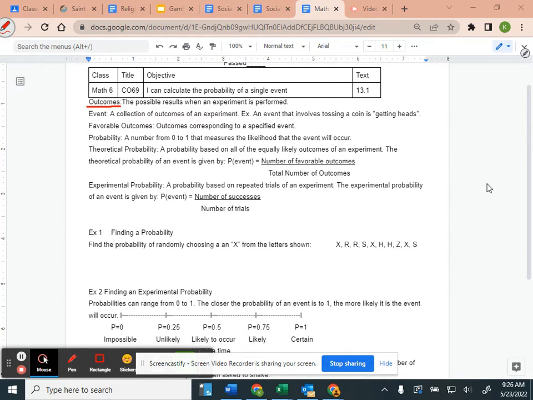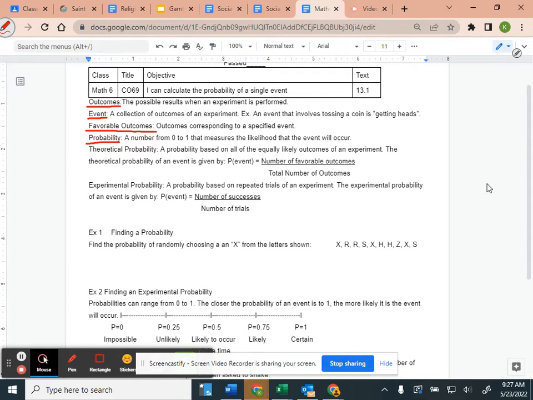Outcomes, the possible results when an experiment is performed. An event is a collection of outcomes of an experiment. So an example would be an event that involves tossing a coin is getting heads. So the event would be getting heads, the event would be getting tails. When you toss that coin, your event is that outcome. Favorable outcomes are outcomes corresponding to a specified event. So if we're talking about when you flip your coin and you get heads, every time you flip the coin, the favorable outcome would be when it lands on heads.